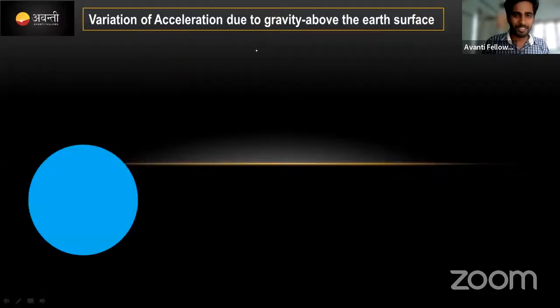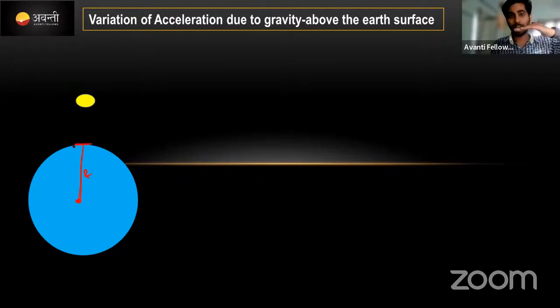What is the first point here? Variation of acceleration due to gravity above the earth surface. Guys, suppose this is the earth. I'm considering one point mass above the earth surface here. This is the center of the earth. From the center of the earth to the surface, this height we call the radius.